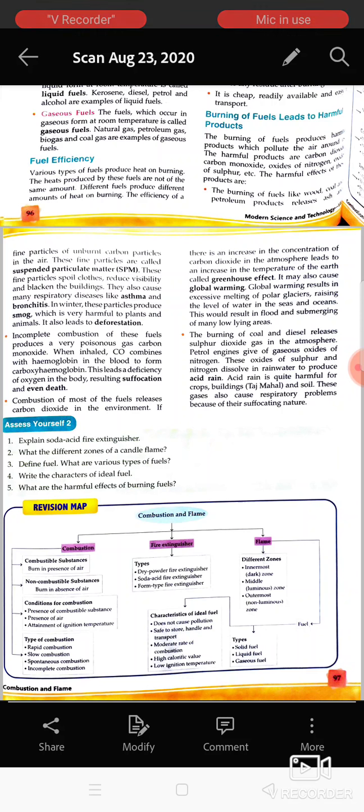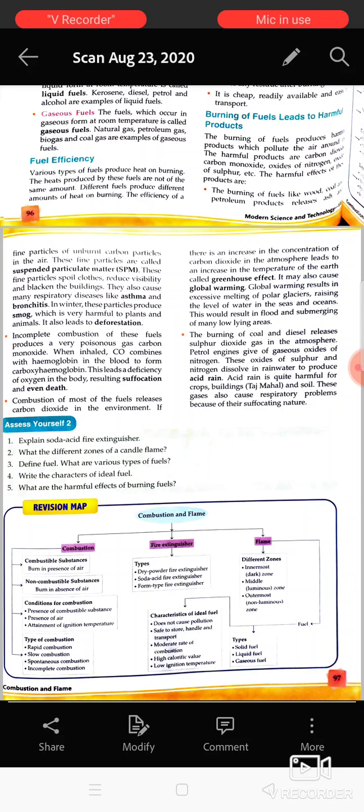Those particles are known as suspended particulate matter, or SPMs. These SPMs are not good for your health, because once you inhale these particles, they reach your respiratory system, and can cause asthma and such kinds of diseases. So it is not good for your body also.